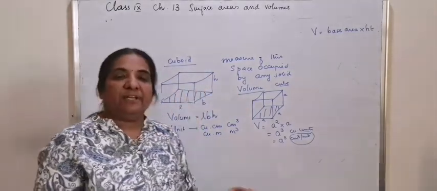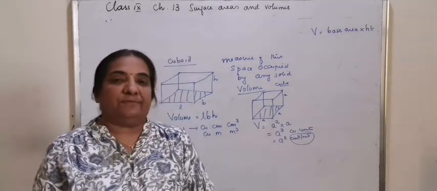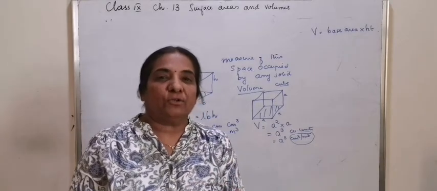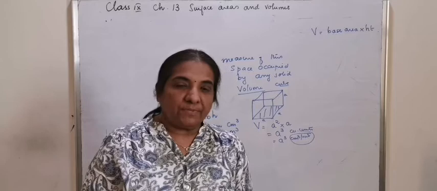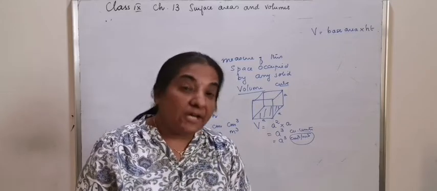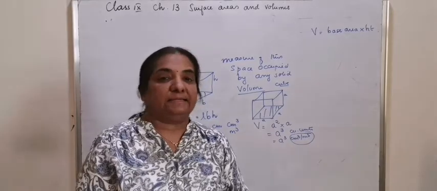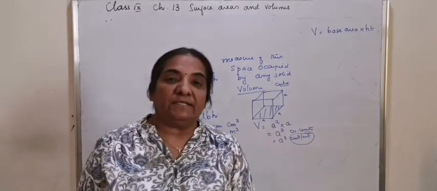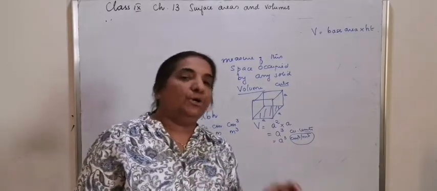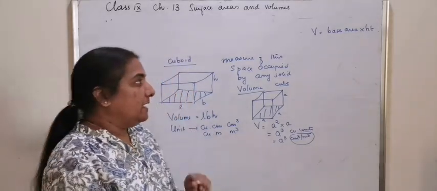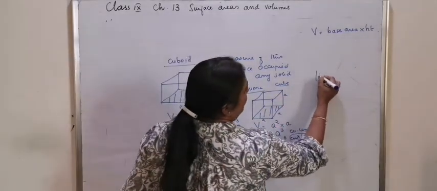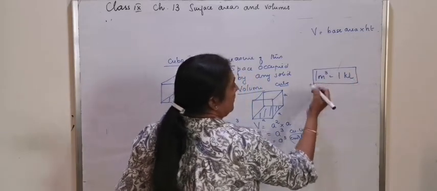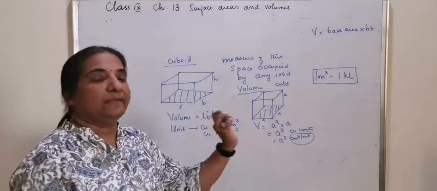Now, whenever you are given a container, if you want to measure the volume of liquid or the volume of air it can hold, normally the volume of liquids are measured in liters. How do you convert meter cubed or centimeter cubed into liters, or liters into meter cubed or centimeter cubed? If you remember the formula, 1 meter cubed is equal to 1 kiloliter.